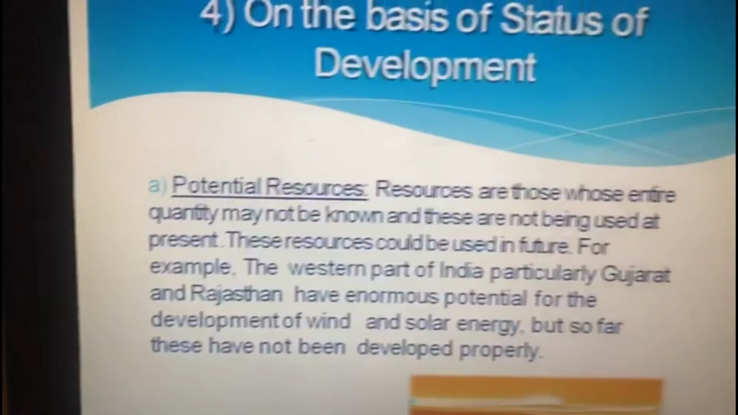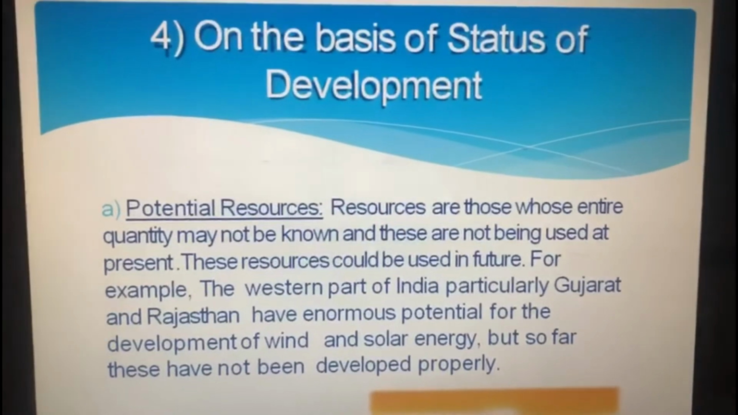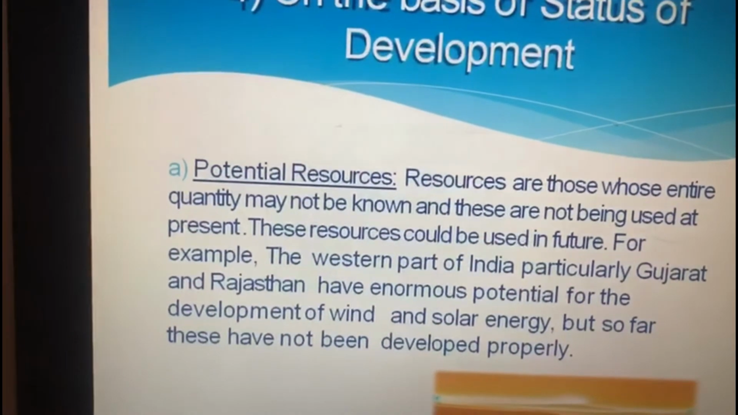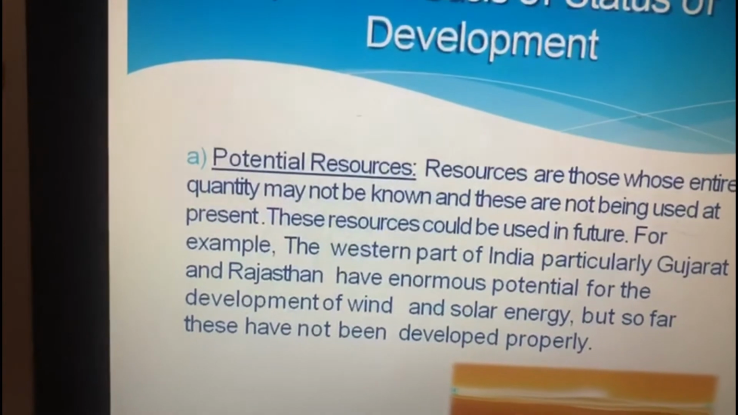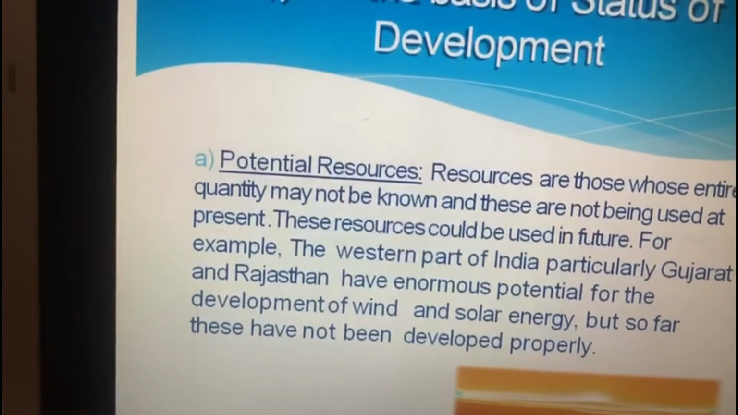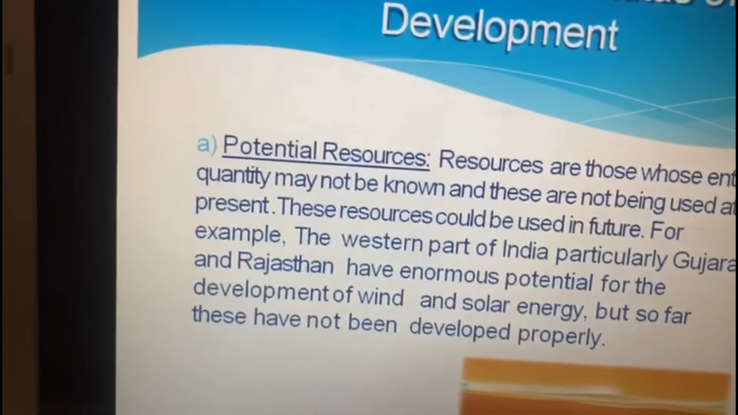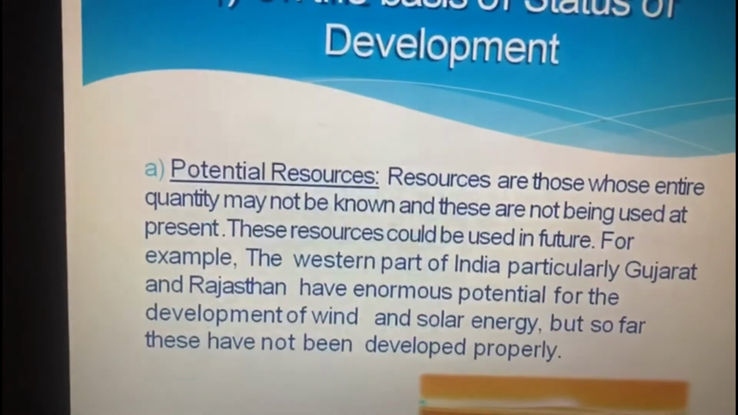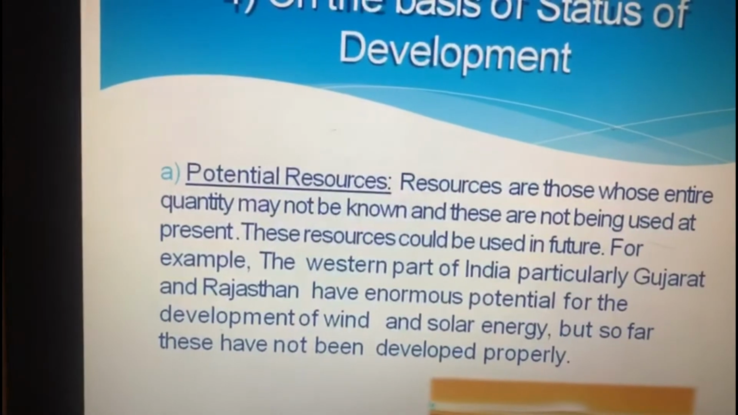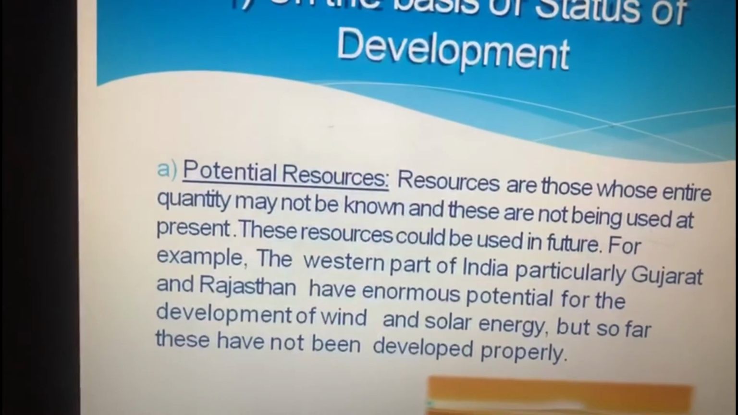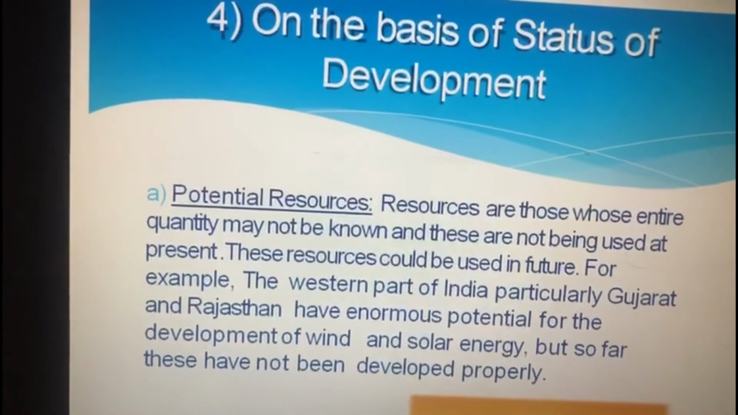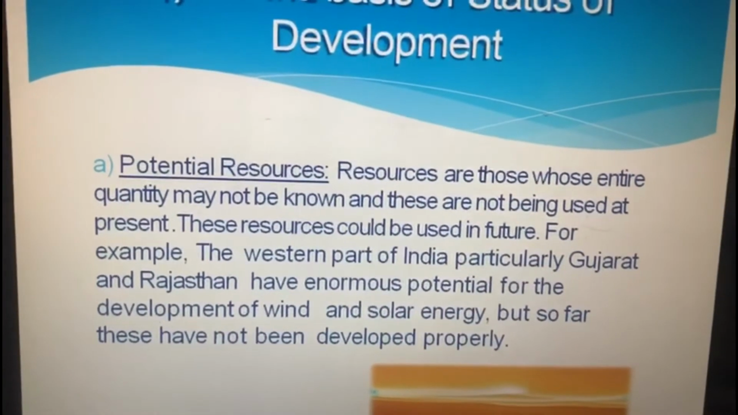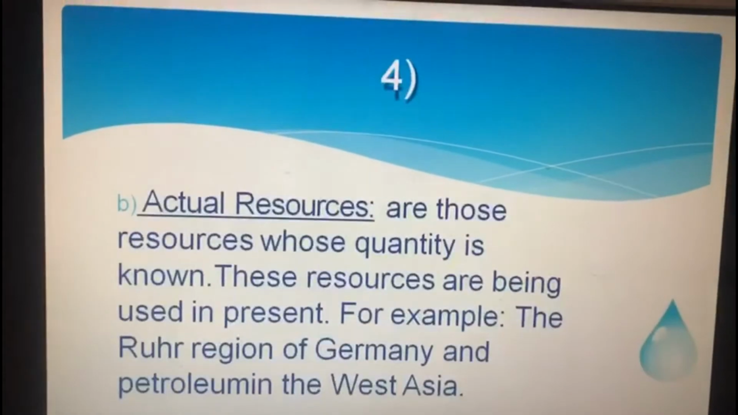Here we can see more examples, like uranium found in Ladakh is an example of potential resources that could be used. High-speed winds were potential resources 200 years ago, and today they are actual resources. So in the next slide we will see the meaning of actual resources.